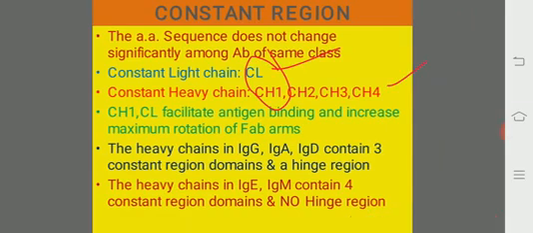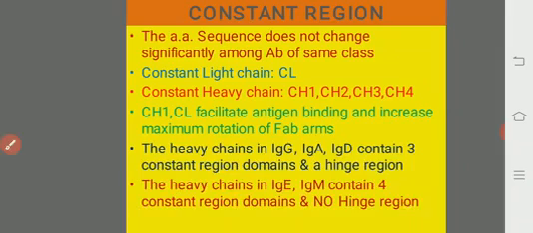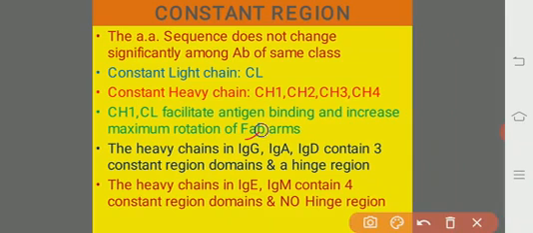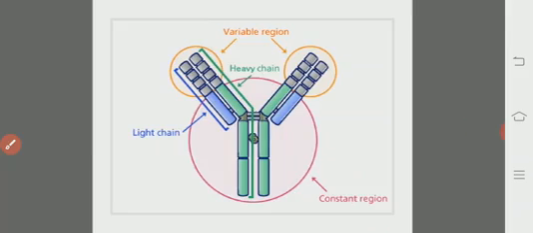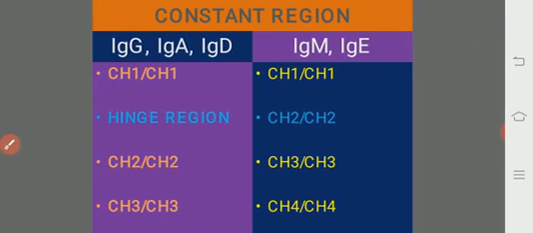If you observe the heavy chains of IgG, IgA and IgD, they contain 3 constant region domains and a hinge region, whereas IgE and IgM have 4 constant regions and no hinge region, as shown in the table.